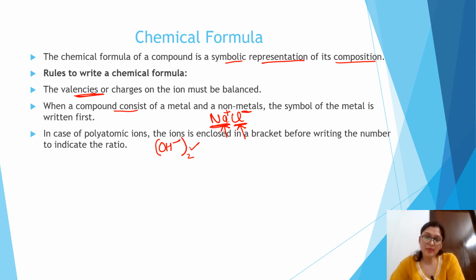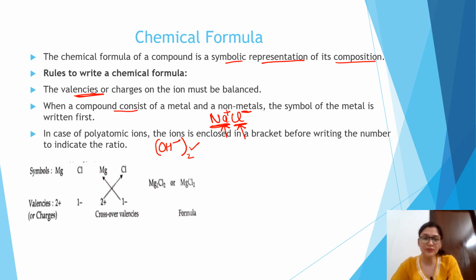To write the chemical formula of any compound, the concept of valency should be clear. Valency is nothing but the combining capacity: whether the element loses electrons or gains electrons, that is known as its valency. It is better if we take certain examples of how we will write chemical formulas. First we'll take the example of magnesium and chlorine. So simply write magnesium and chlorine.